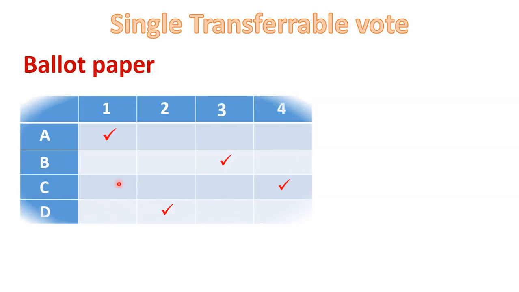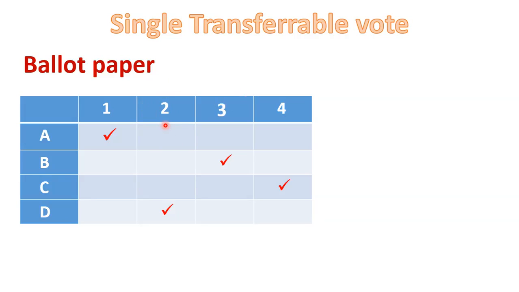Now friends, I will explain to you the meaning of single transferable vote. Let's try to understand what a single transferable vote is. In order to make you understand it, first of all, I will show you one sample ballot paper. This ballot paper means vote paper. This ballot paper is not the actual one, it is just hypothetical, in order to make you understand.